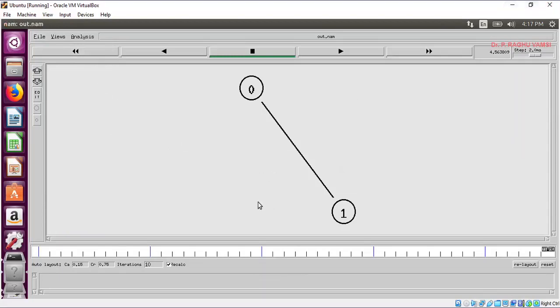So this is what the simulation does. But in the real world, if you want to do this, you need to have at least 2 computers, and LAN connectivity is required, and you need to do the protocol simulation on both the computers. Then only you can come to know what the traffic is and what the details are. But because of the simulator, we can have any number of nodes like this, and we can communicate.